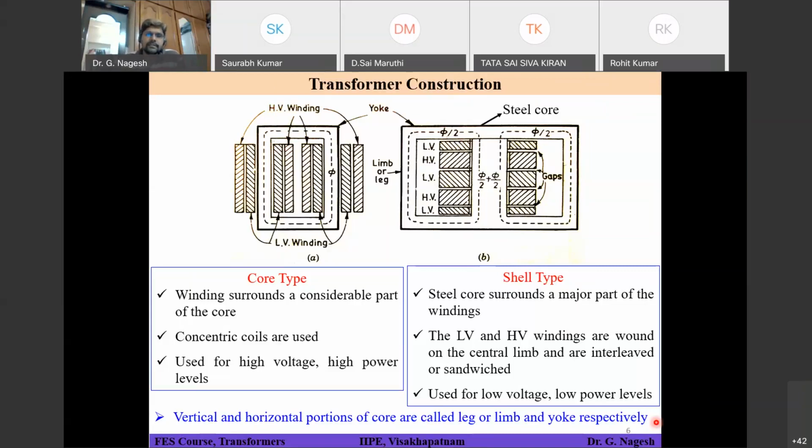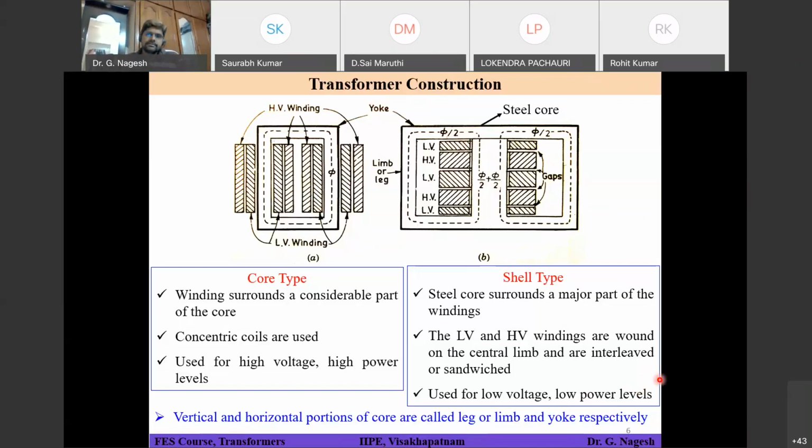And for high voltage and high power, usually a core type transformer is used, and for low voltage and low power applications we use a shell type of transformer, right? So can anyone say on what principle a transformer works? What is the basic principle? Constant power, sir. Mutual induction. Okay. So it basically works on the principle of mutual induction.